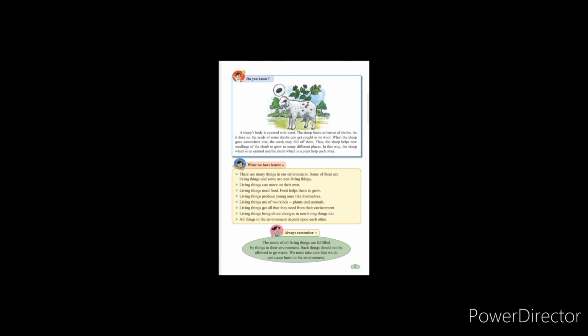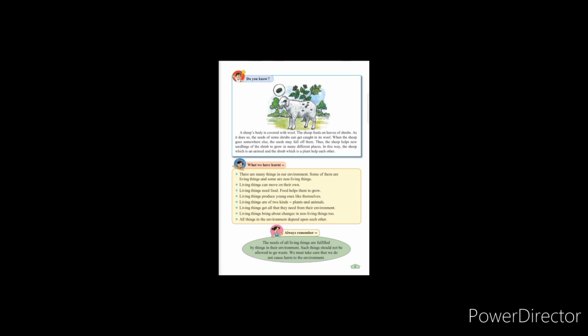Now, they have told some information that a sheep's body is covered with wool, that we all know, and the sheep feeds on the leaves of shrubs. Means it eats the leaves of shrubs. As it does so, the seeds of some shrubs can get caught in its wool. Means when they are eating the leaves, the seeds can get caught in its wool. And when the sheep go somewhere else, the seeds may fall off there.